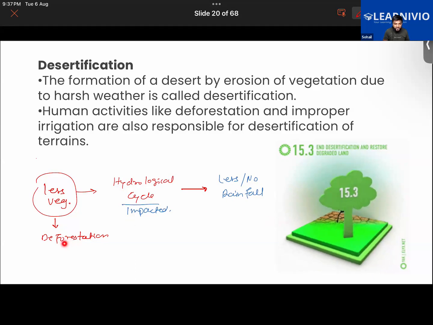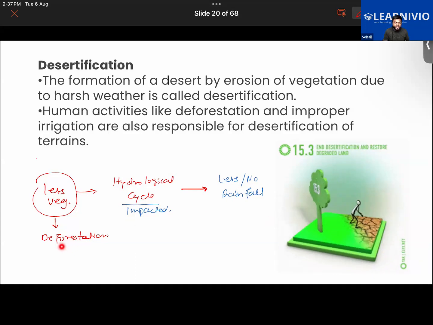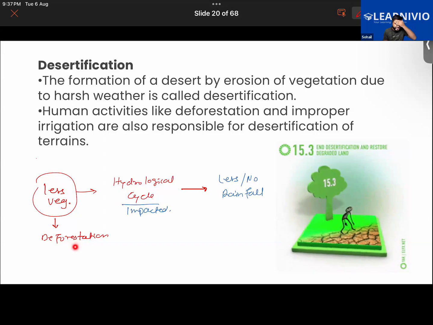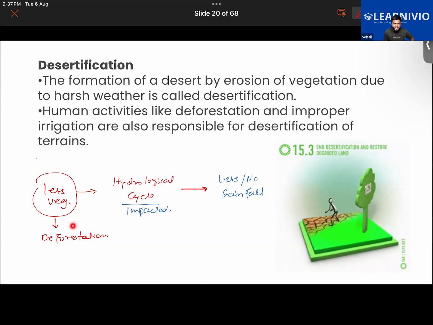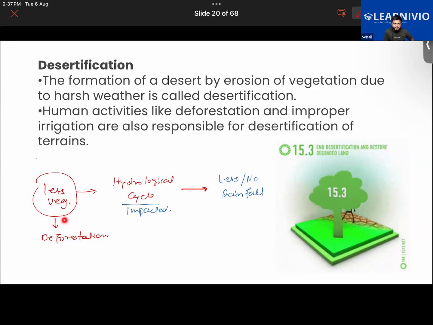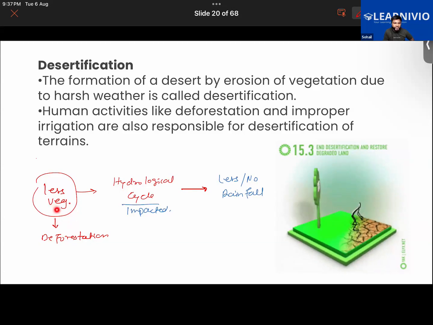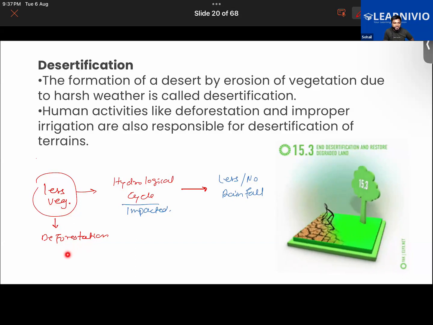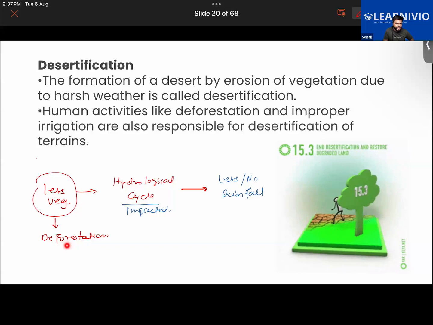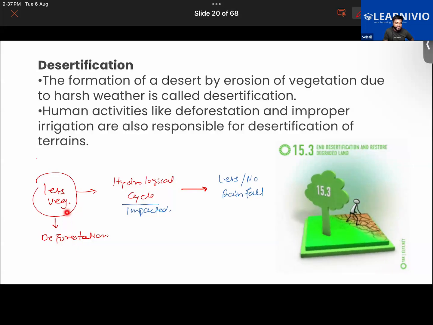Why? Because of our increasing human activities like deforestation, which has resulted in the formation of a desert in this manner. As we go on with deforestation, the vegetation is reduced.